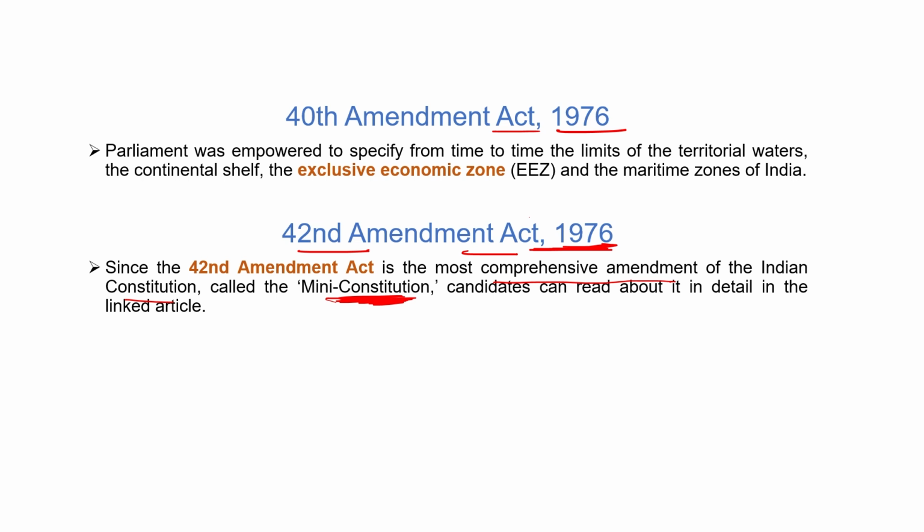Also, some judicial powers, like the judicial review of the High Court, were curtailed. Also, tribunals were added. There were major changes done in the DPSP also. So that's why this constitutional amendment is known as the mini constitution. Clear? So these are the important amendments we have discussed. In the next series, we will discuss the other important amendments.